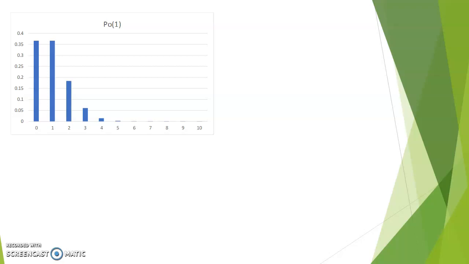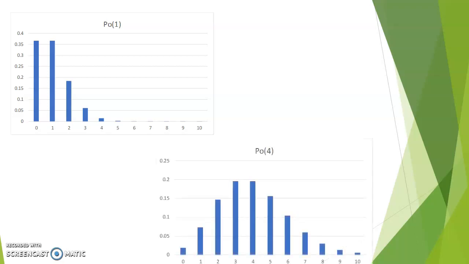Here is what a Poisson distribution of average 1 would look like. As you see, most of the weight is distributed near 0, so very few successes should be observed by time period. A Poisson of average 4 will be quite delayed compared to the Poisson of average 1, with much of the weight around 3, 4, and 5. Some exceptional cases where we get all the way to 10 or no successes at all are also possible, but not as likely.